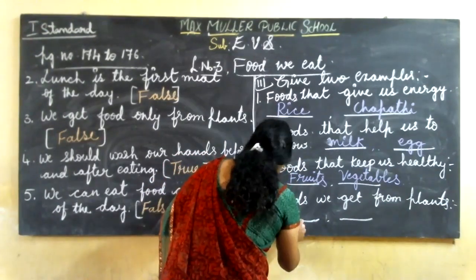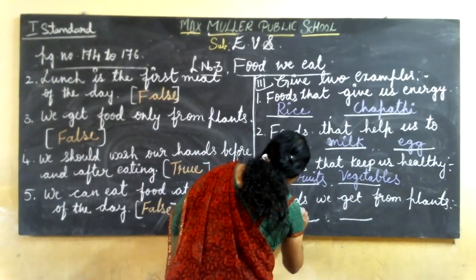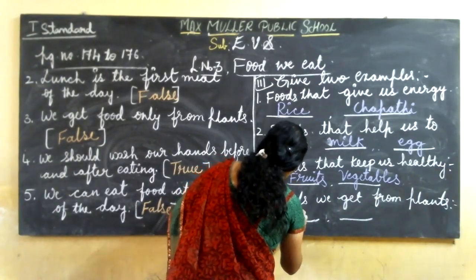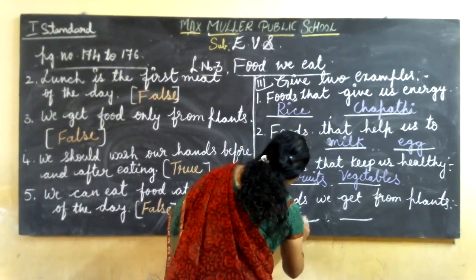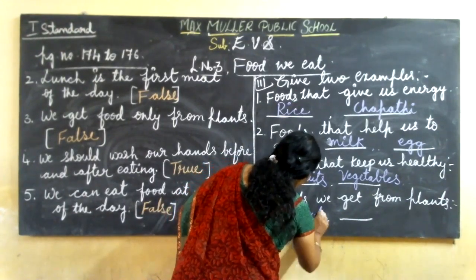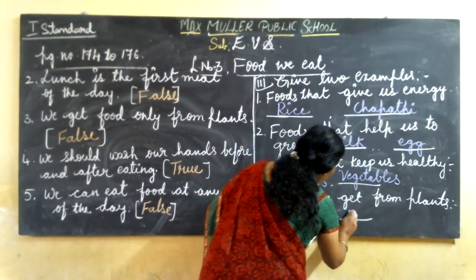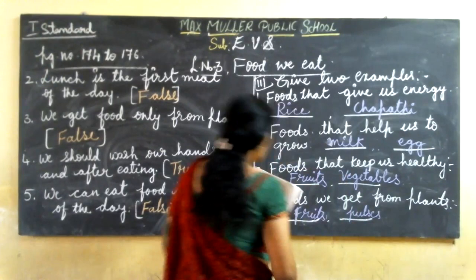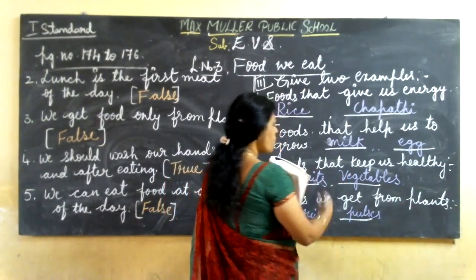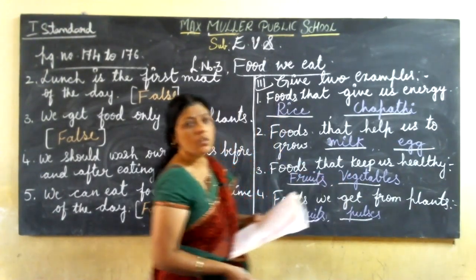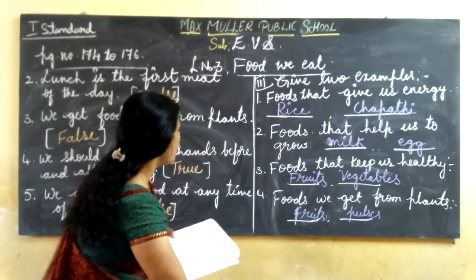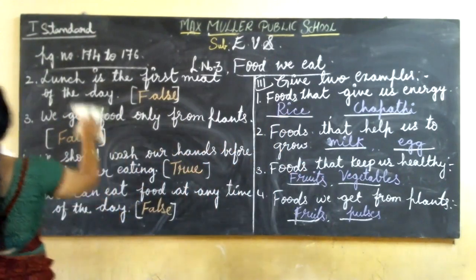Yes, what we get from plants: fruits, cereals, pulses, vegetables. Isn't it, children? So you can write only two. Then come to the fifth one.